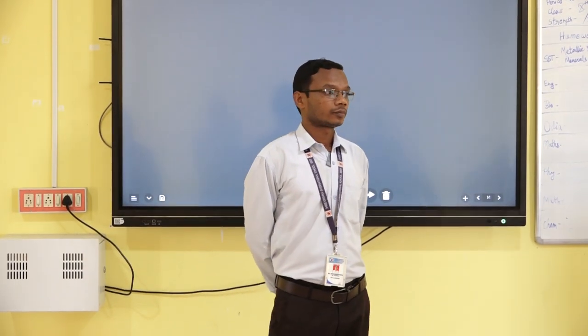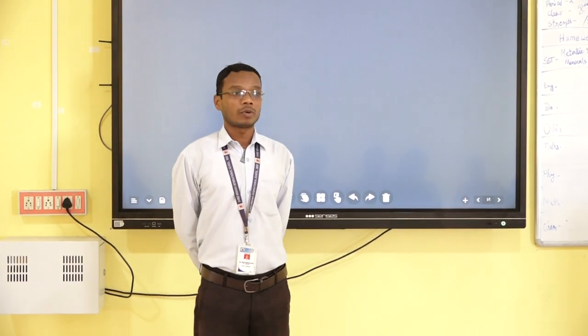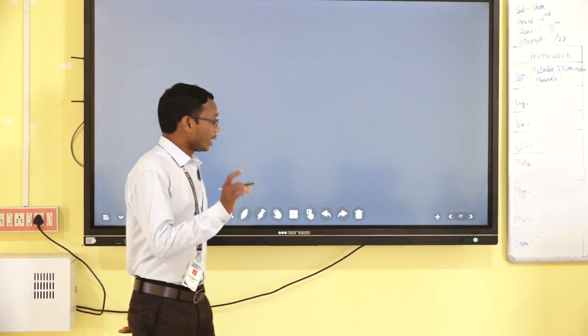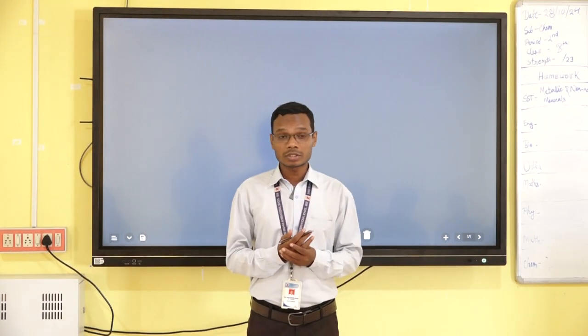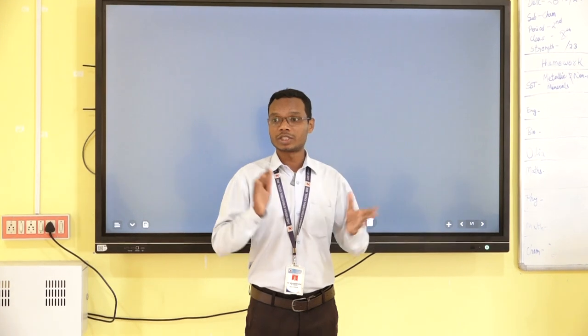Okay, sit down. As in the previous class, you already know about carbon compounds. What is the topic? Carbon compounds. We know carbon compounds are called hydrocarbons or organic compounds, and they have varieties of nature.